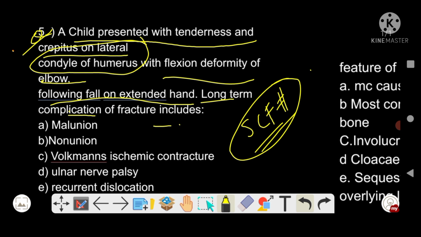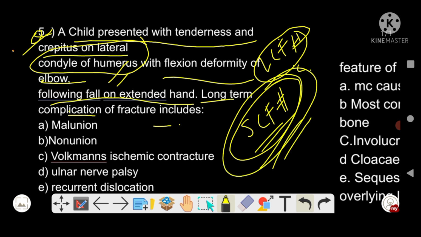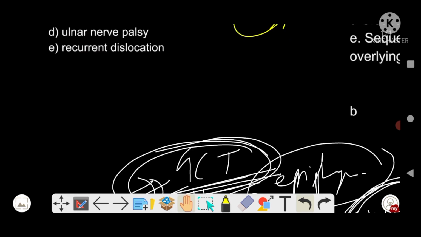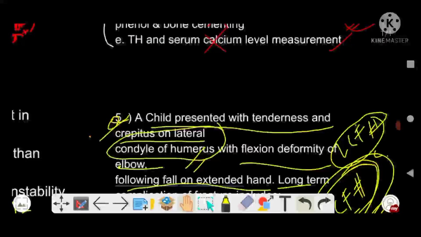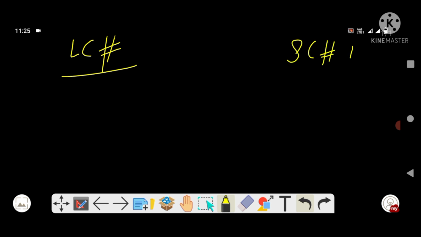So they already mentioned that there is a fracture of the lateral condyle humerus. So in this session we will see lateral condyle humerus fracture, and we will also discuss some points with supracondylar humerus fracture. Okay, so they asked about the complications. So let us discuss lateral condyle humerus fracture, and here I will also discuss supracondylar fracture humerus. Both are important topics, right? And then I will show you the x-rays.